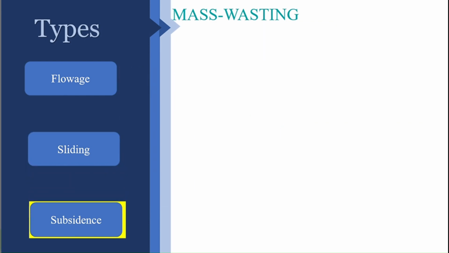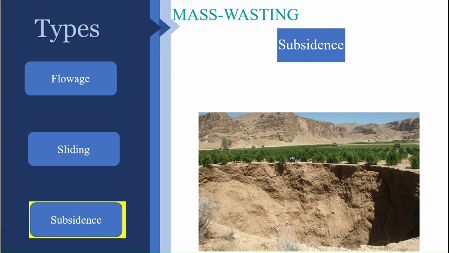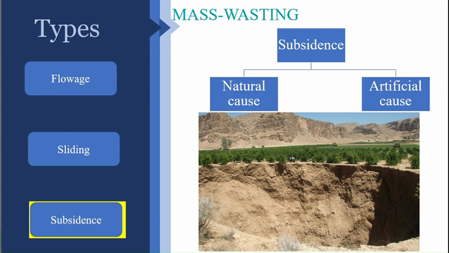So the last one is subsidence, which is a vertical or downward sinking of land. You can see the image here where the land mass has sunk down. This can be due to two reasons: one is natural cause, another is artificial cause. Natural cause we have already studied in geomorphology, in limestone groundwater erosion. When there is a limestone terrain and the groundwater moves, it will dissolve the calcium carbonate and form a sinkhole, called a collapse sinkhole. So that comes under this type of subsidence, which is a natural cause.